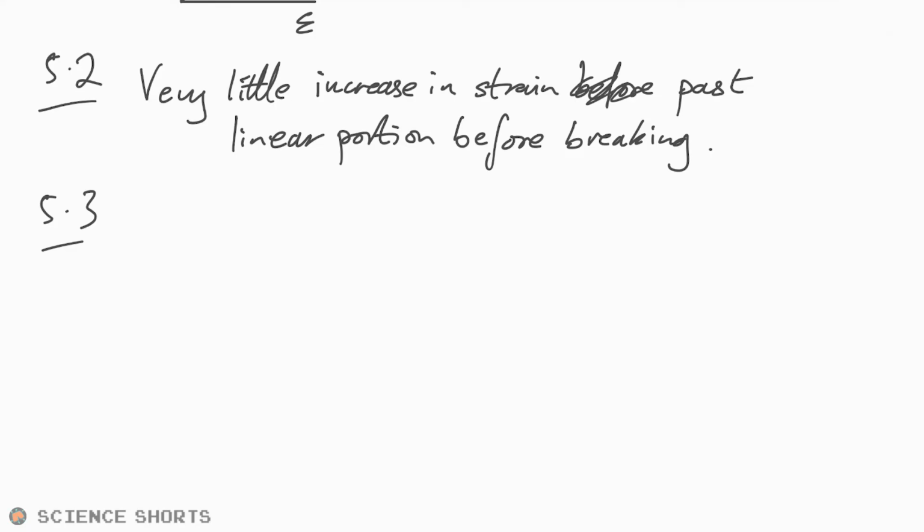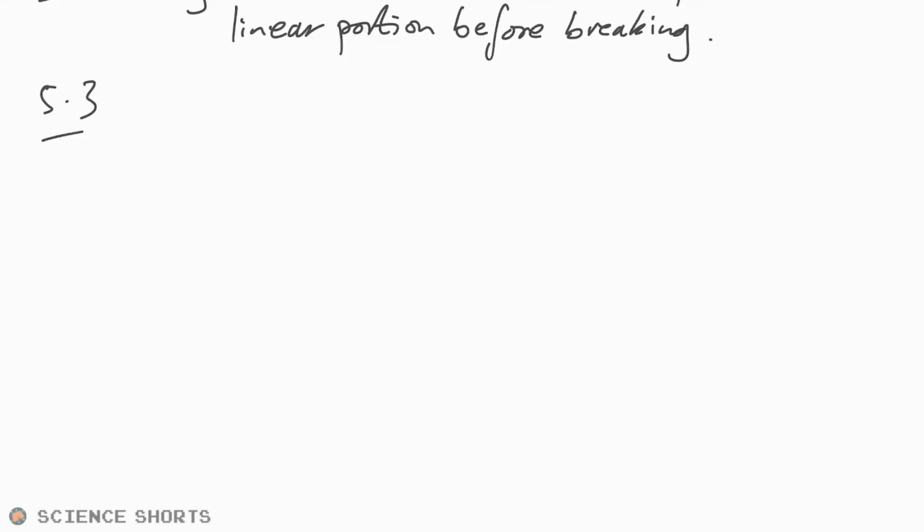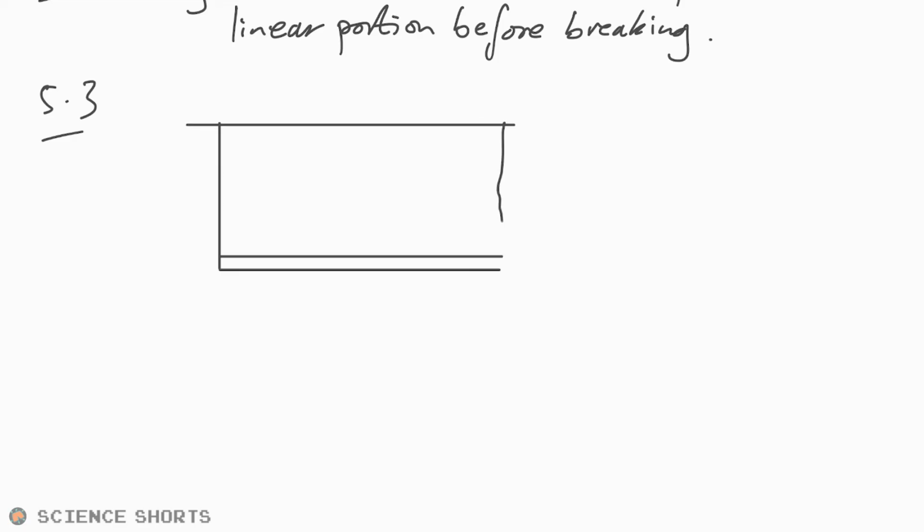5.3, okay, this is where things get very tricky. This is possibly one of the hardest questions, or is it 5.4? Yeah, it's 5.4. Oh, let's worry about that in a minute, shall we? So we have a bar there, have a light that is coming off that. Is it in the middle? Yeah, it is in the midpoint. That's handy. And we know that we're going to have the weight of the beam as well, probably. Okay, and we have A and we have B.